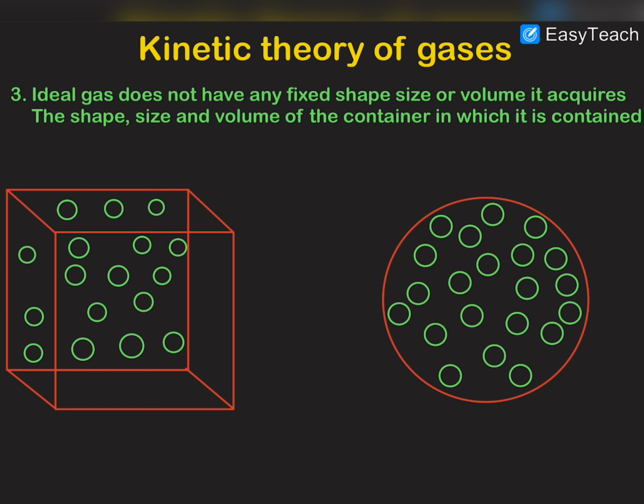Obviously you can see that if this ideal gas is contained in this cubical vessel, then its shape would be cubical, and its volume will be the volume of the cube, and if it is contained in a sphere, then its shape would be spherical and its volume would be 4 pi r square. So the volume, shape and size of the ideal gas depend on the size, volume and shape of the vessel.